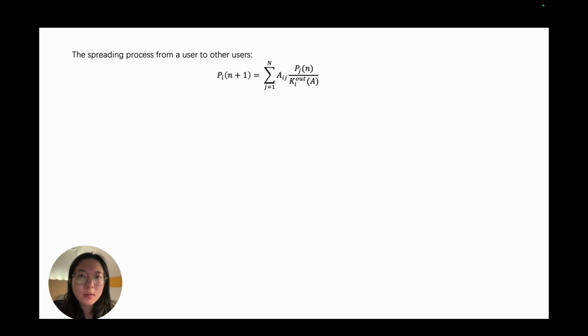Just like we mentioned before, the user behavior in spreading information in the network follows a diffusion random walk process, and this process can be described by the following equation. What does this mean? This means the importance of user i at time n+1 will depend on its neighbors from time n, divided by user i's outlinks, times the adjacency matrix. The adjacency matrix is a description of the social network structure. If user i is connected to user j, we simply pick 1. If they are not connected, we simply pick 0.